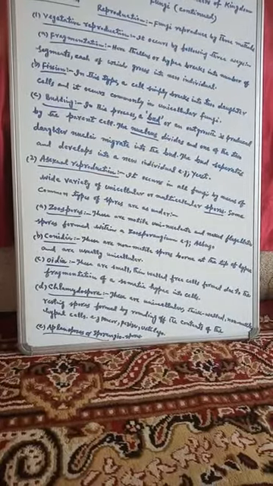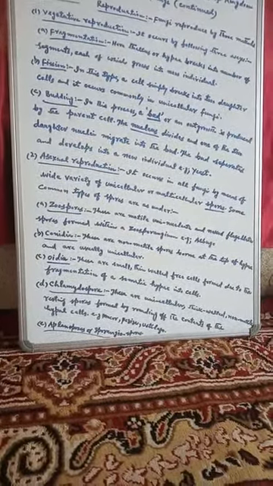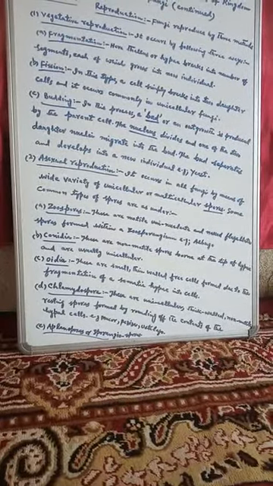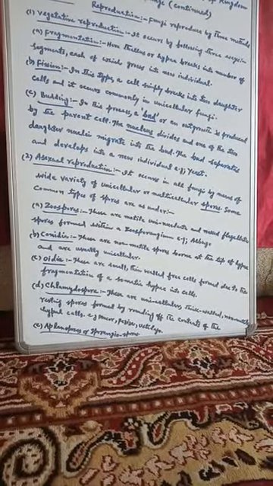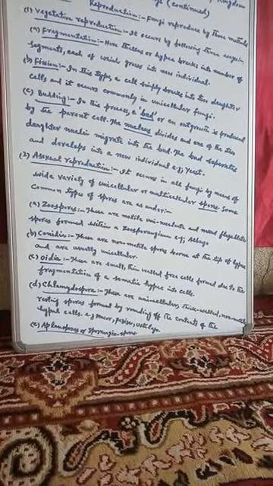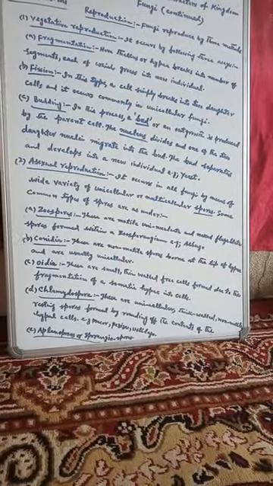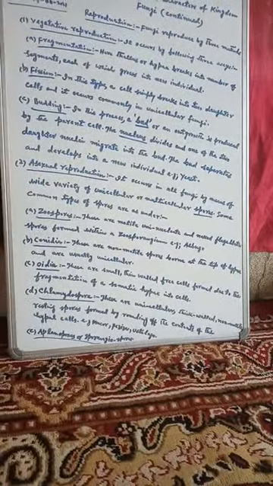Number two type of spore is the conidia. These conidia are non-motile spores borne at the tip of hyphae and are usually unicellular.